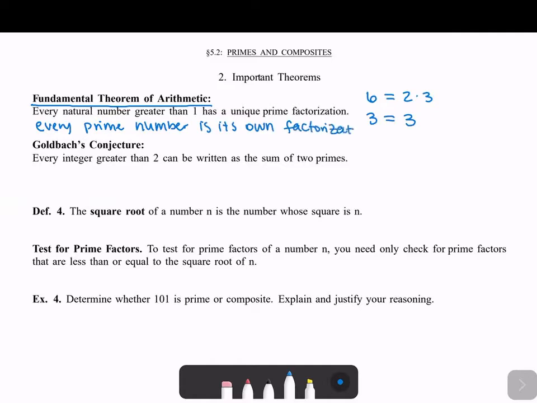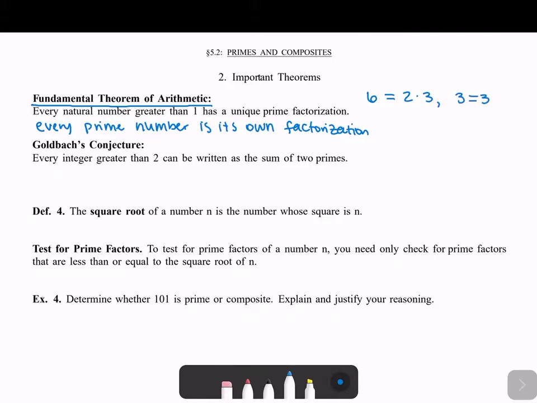So the prime factorization of 3 is just 3. Okay, so that's one thing that's really nice to have.